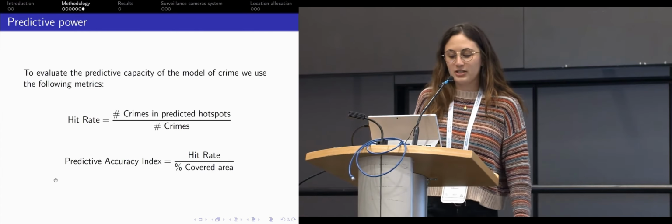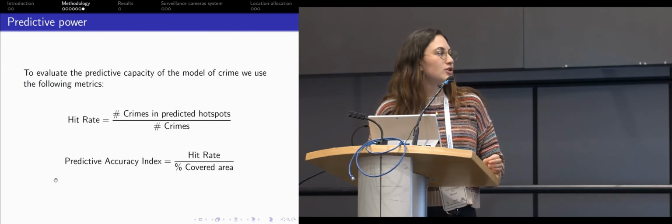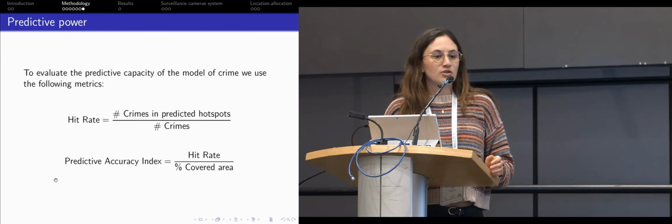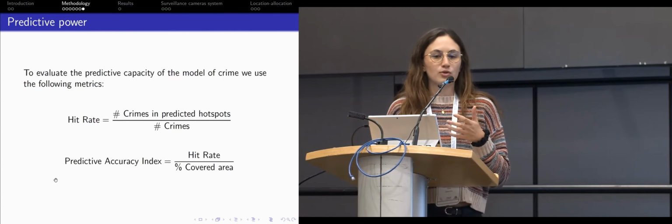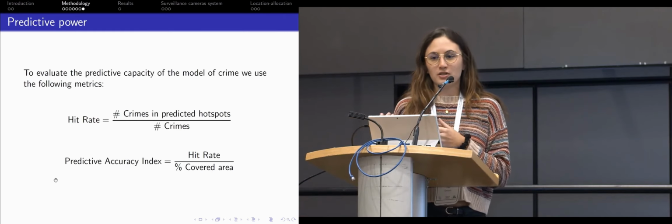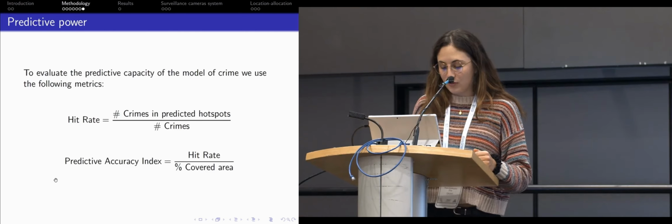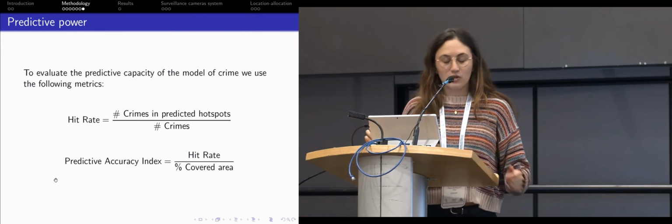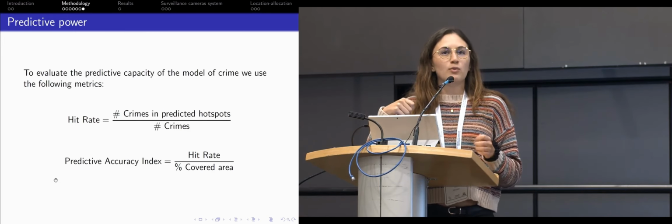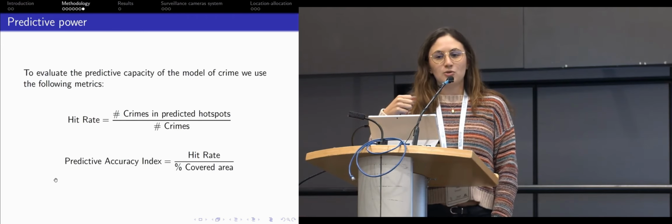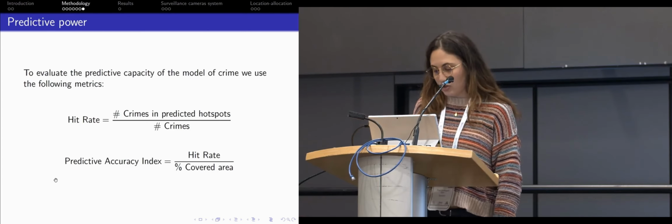To evaluate the predictive capacity of the model, we considered two principal metrics. The first one was the hit rate. We wanted to see the ratio of crimes captured by the hotspots we determined out of all of the crimes that we observed. And we also have the predictive accuracy index, which basically looks at the increase in the hit rate per each percent of area covered in Bogota by the hotspots we determined.